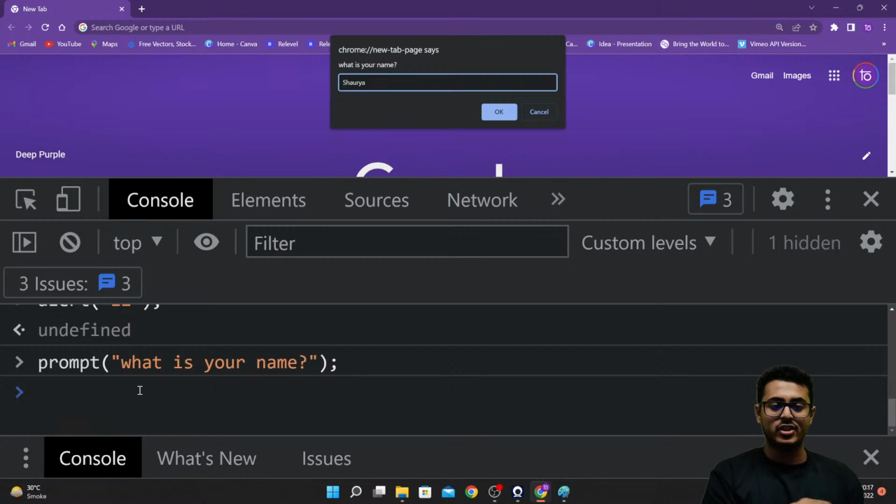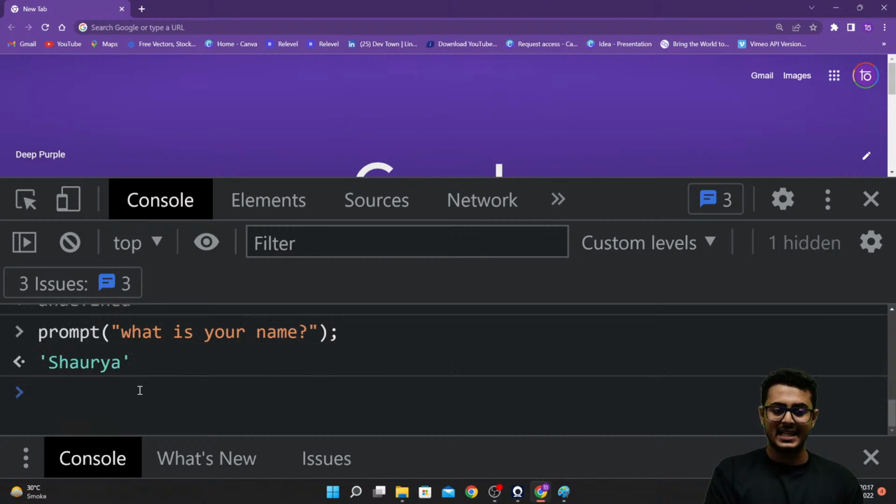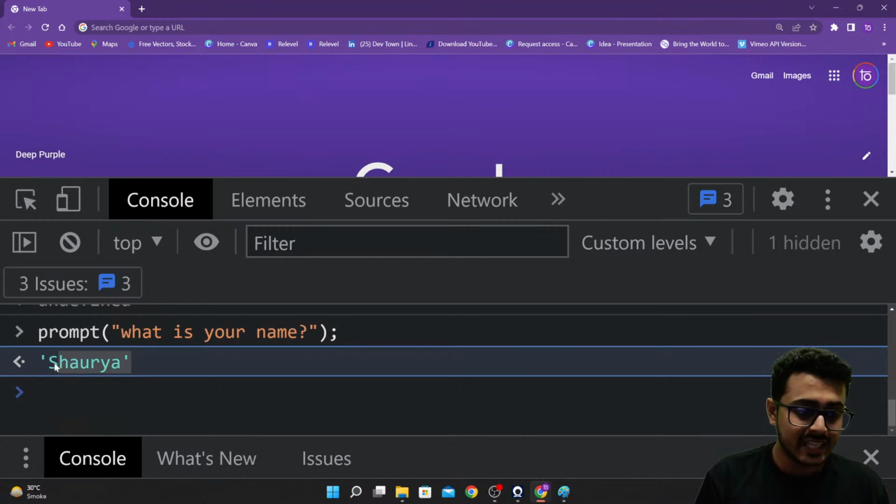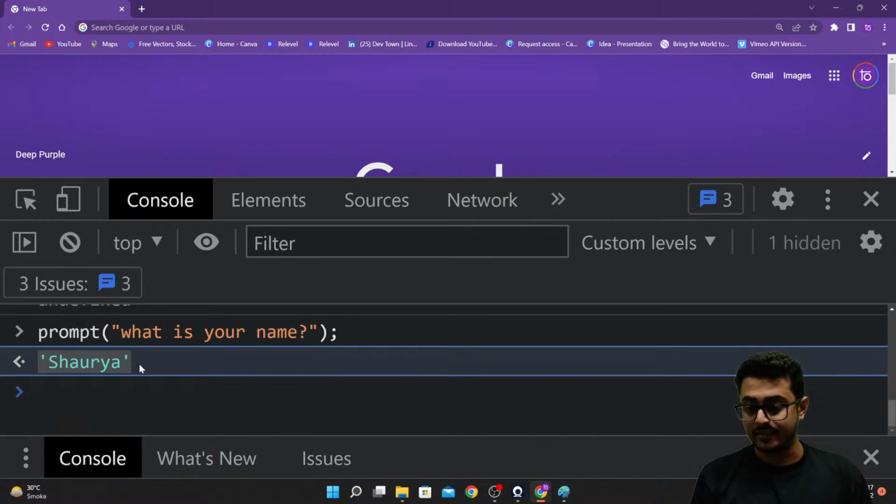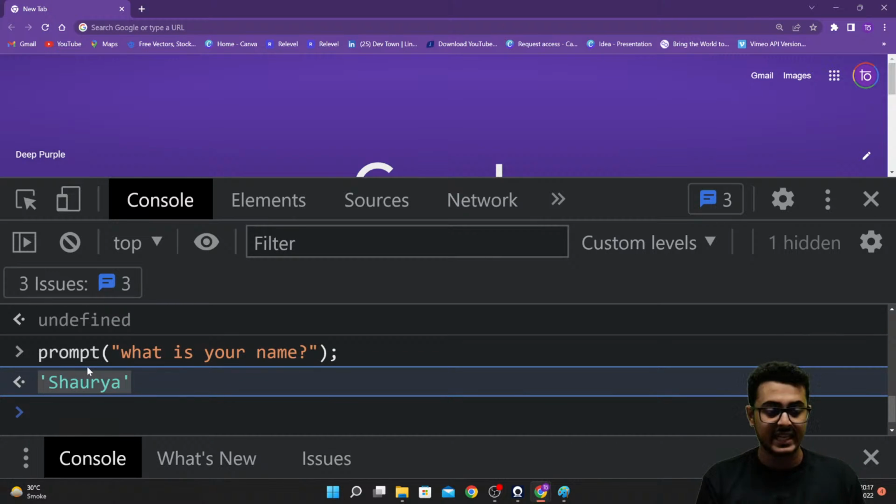You have Shaurya written right over here. As soon as I press enter, we are getting Shaurya. We are not getting undefined, we are getting Shaurya. So what we are trying to tell you guys is that this prompt function is returning back the value that the user has entered.